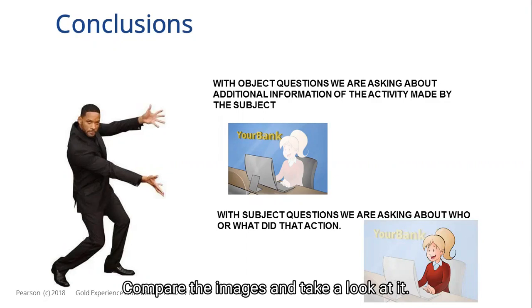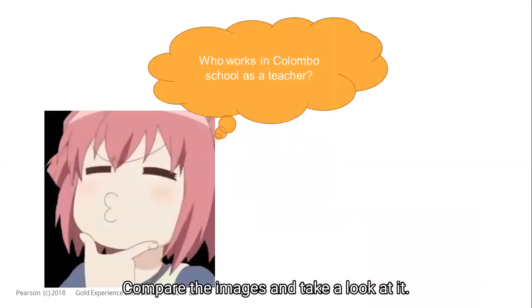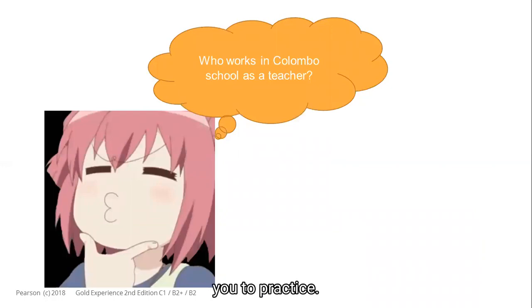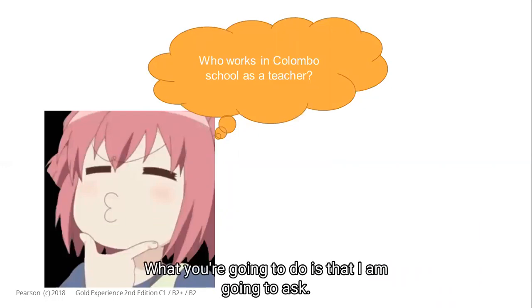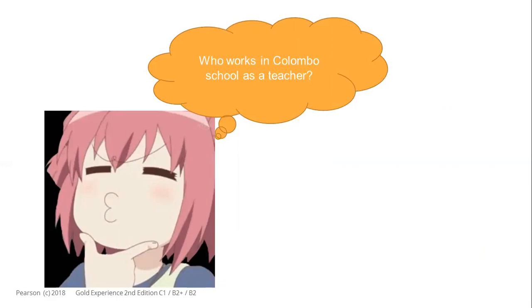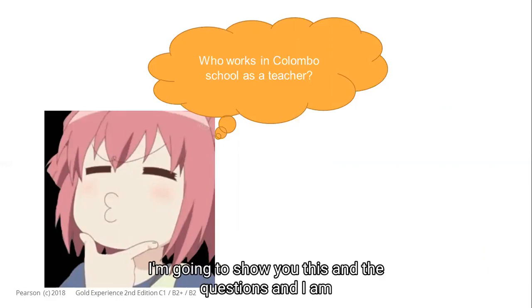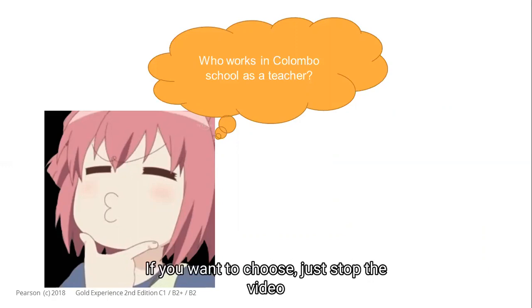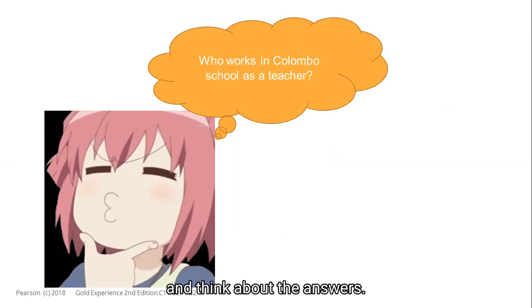Compare the images and take a look at it. Now let's do a small activity in order for you to practice. I am going to show you the questions, and I am going to give you a little space to choose. If you want to choose, just stop the video and think about the answer.